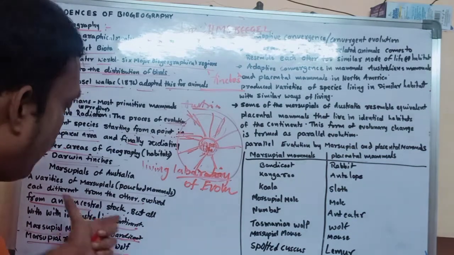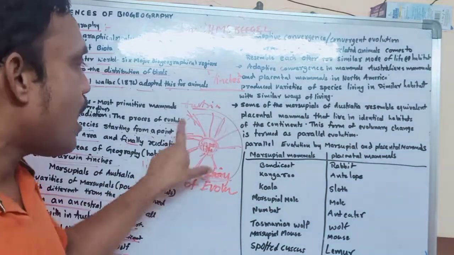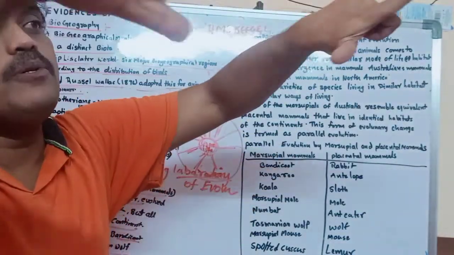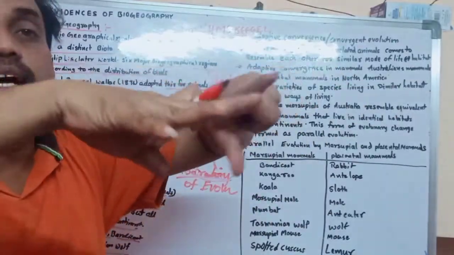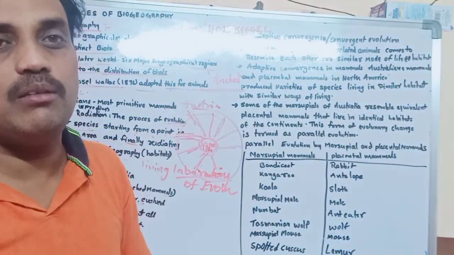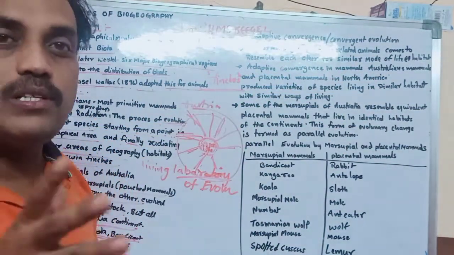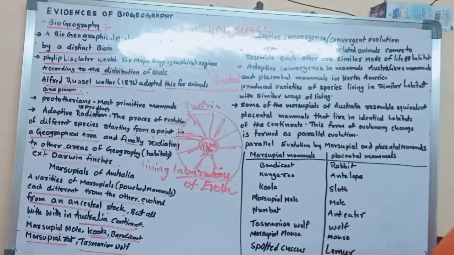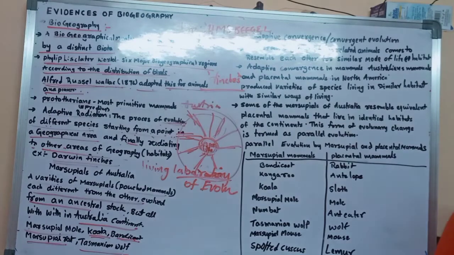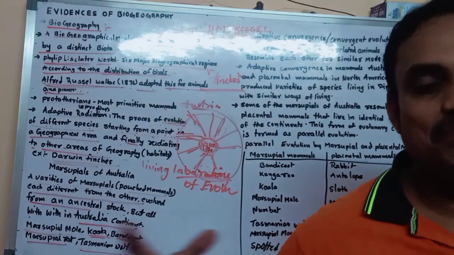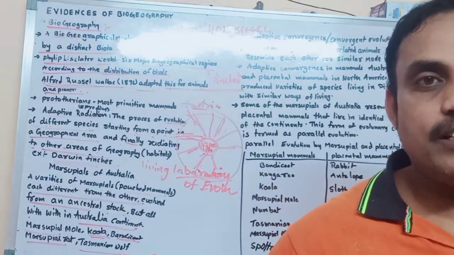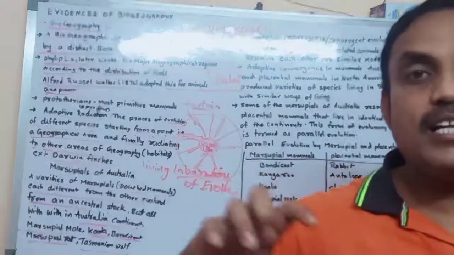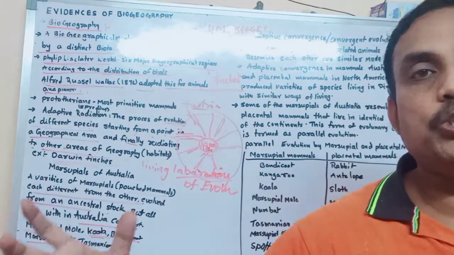All these animals have the same type of character, but they are distributed throughout Australia. That same character is being pouched animals. So they themselves have some relation, evidence of evolution. Animals are different, species are different, but the character is the same: all are marsupials, all are pouched mammals.